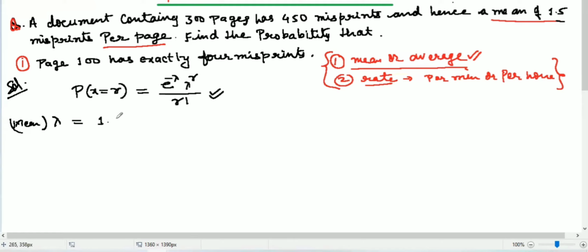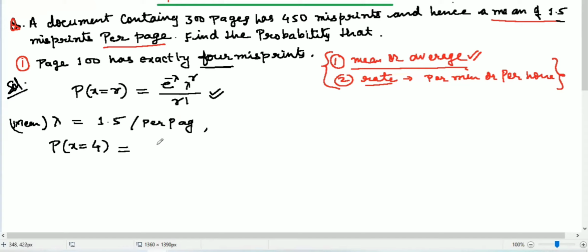And what is 1.5? Misprints per page. And we have to find the probability that page 100 has exactly 4 misprints. This is the question. So we need to find the probability of X equal to 4.